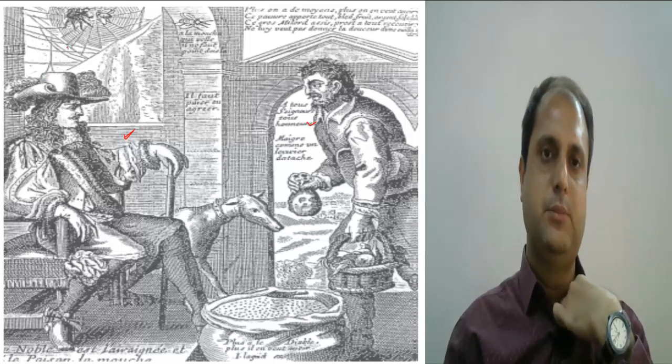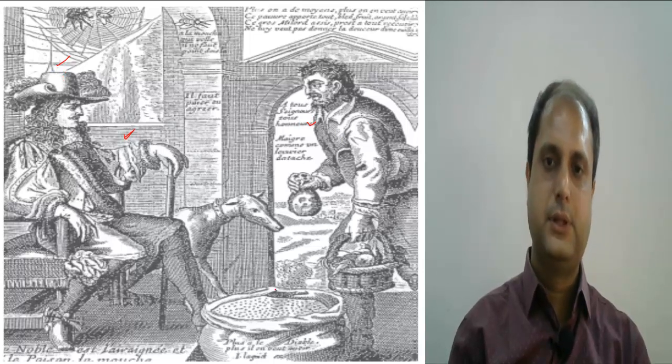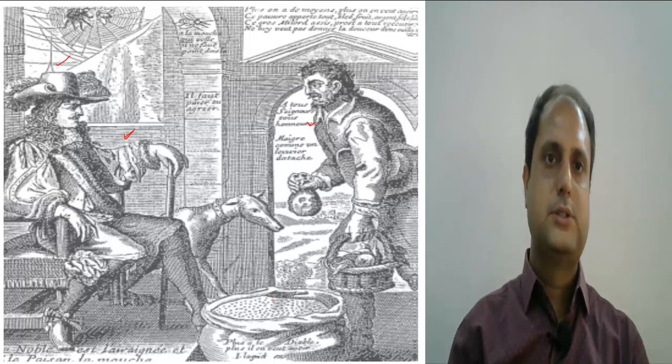Now you can see the image, it is taken from your book. A landowner is sitting like a king, and he is ordering the poor people to surrender everything that they have. At the top you can see the image of a spider who is trying to eat a fly, a house fly.